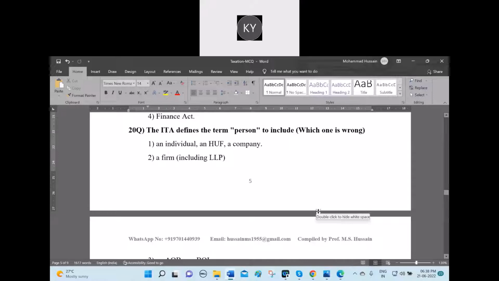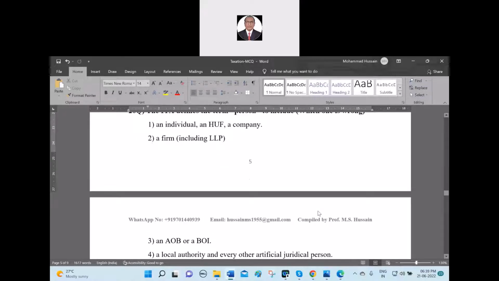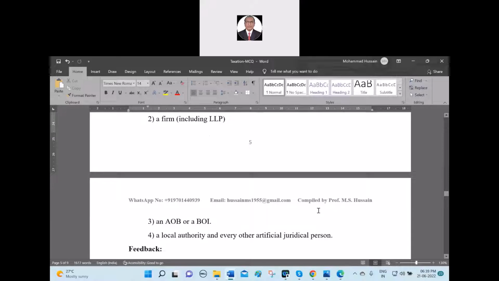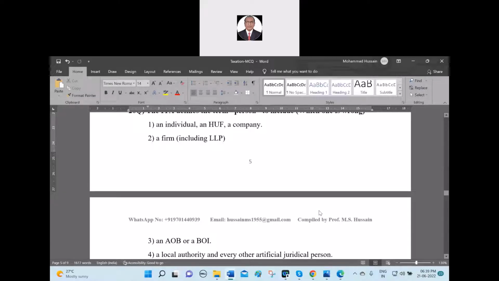Okay, the ITA defines the term person to include which one is wrong. Odd man out. Number 1, an individual, an HUF, a company. Number 2, a firm including LLP. Number 3, an AOB or BOI. Number 4, local authority and every other artificial juridical person. Which one is not relevant?